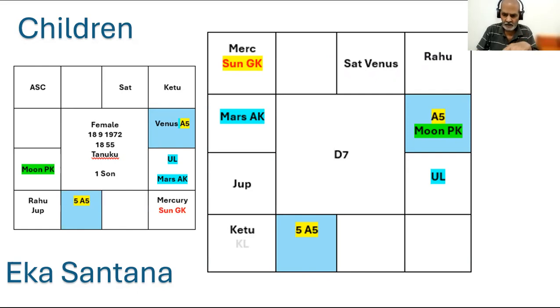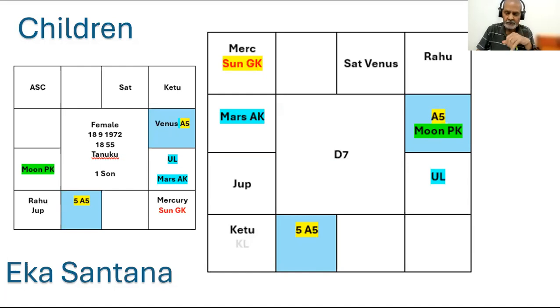So Lord of A3 in Virgo and GK are aspecting A10. They are aspecting A10. And Lord of A10 is aspecting A5. Lord of 10th from A10. A10 is Sagittarius, 10th from A10 is Kanya, Virgo. Lord of Kanya is Mercury.